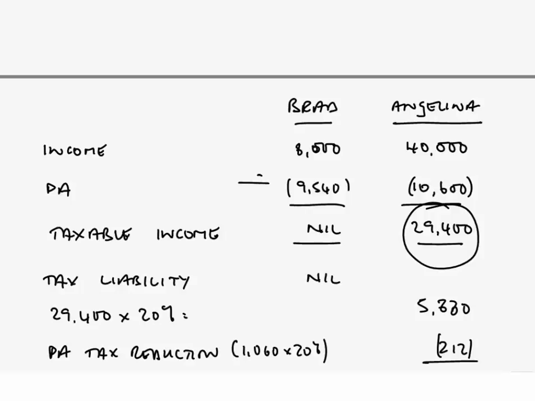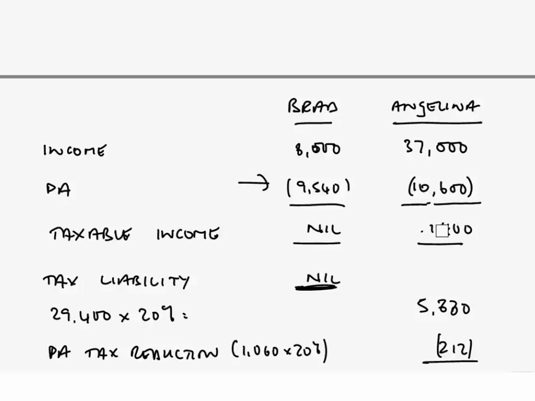Now the personal allowance, still with the transference in place, would be 9,540, so still the tax liability is nil. That hasn't changed. But what will now happen, of course, so far as Angelina is concerned, Brad's income figure has gone up by 3,000. So Angelina's income figure will go down by 3,000. So we've moved £3,000 across from Angelina to Brad. Brad's gone up from 5 to 8, and Angelina goes down therefore to £37,000.